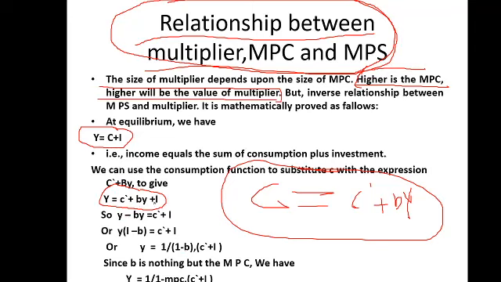Just take Y common here, and this will be equal to 1 upon 1 minus b into C dash plus I, and because b is MPC, again you can write Y is equal to 1 upon 1 minus MPC. Finally what you will have is the formula of multiplier, known as delta Y upon delta I, because the investment multiplier shows many times change in income due to change in investment.